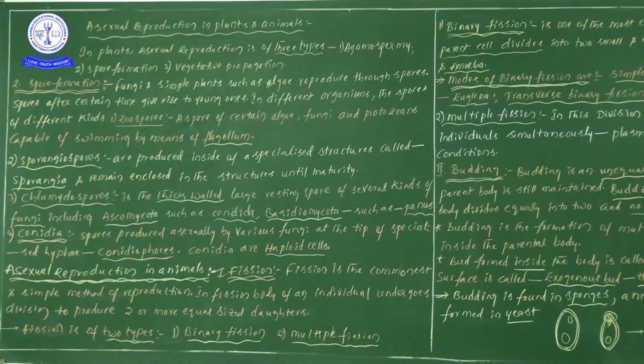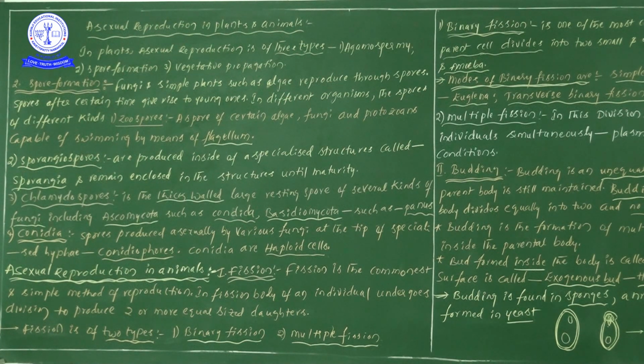Next one is sporangiospores. These sporangiospores are produced inside of specialized structures known as sporangia. Sporangiospores are produced inside of specialized structures or specialized cells. So here I have written specialized structures, but you can also take specialized cells. These specialized cells or structures are known as sporangia, and the spores remain enclosed in the structures until maturity.